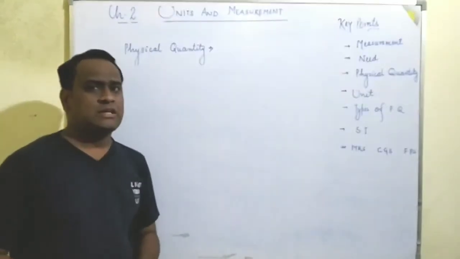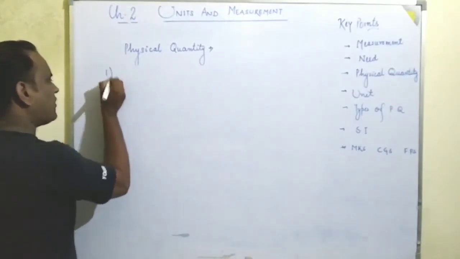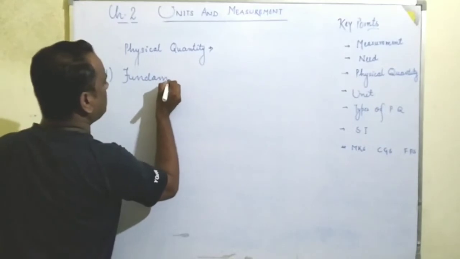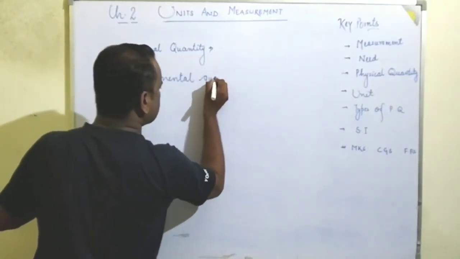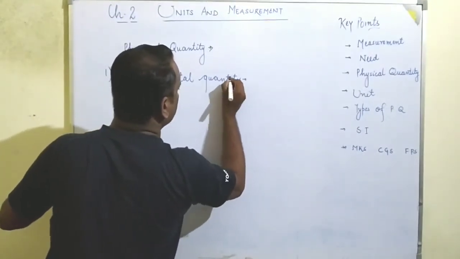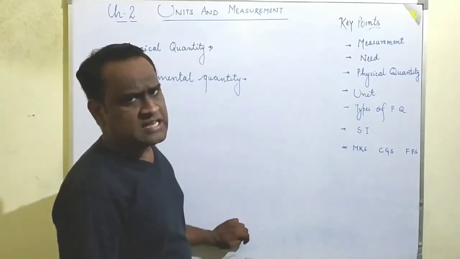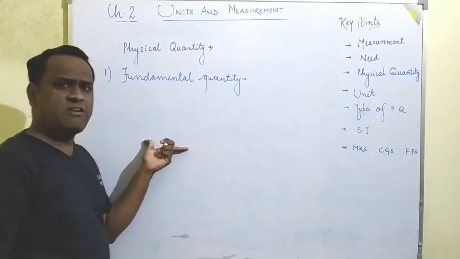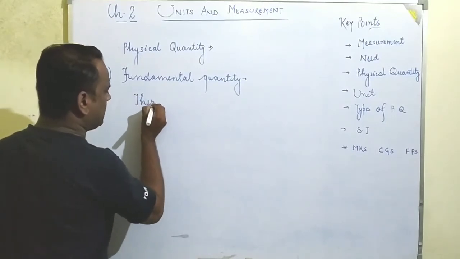So students, if you are talking about physical quantities, the first one is the fundamental quantity. What I have given as the explanation is that those quantities which are independent of any other physical quantity are said to be the fundamental quantities. There are basically 7 fundamental quantities.